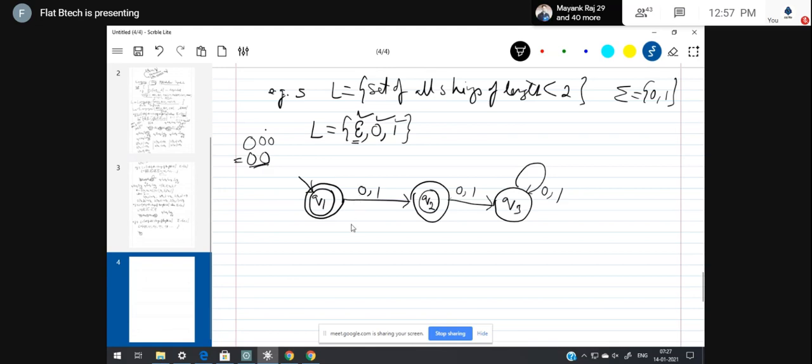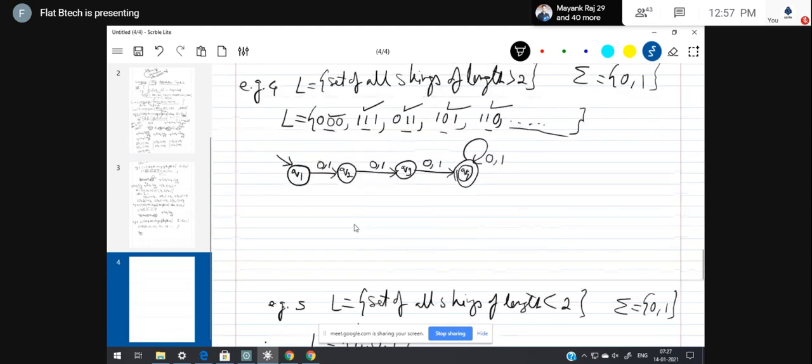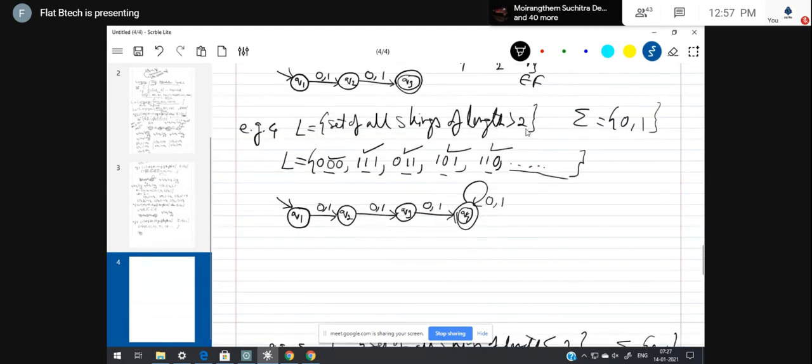And one more thing, let me move back to the previous example. In the previous example, the set of all strings of length greater than 2 has to be accepted. What about less than 2? Less than 2 will be rejected. Let me check it. In this machine, less than 2 means 0, 1.